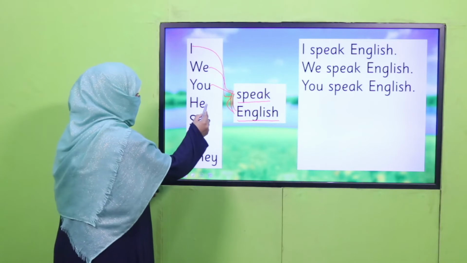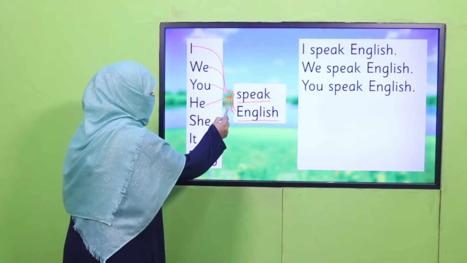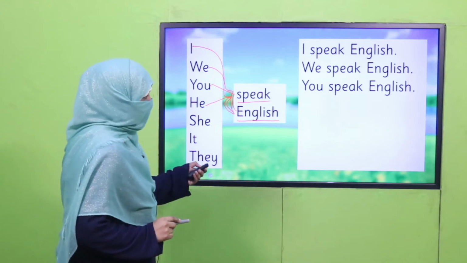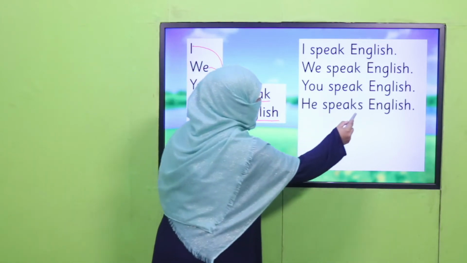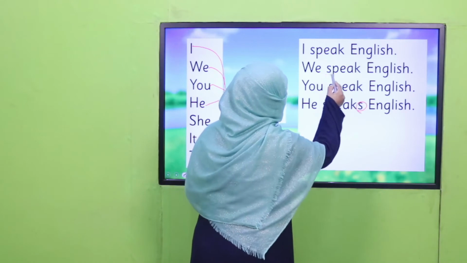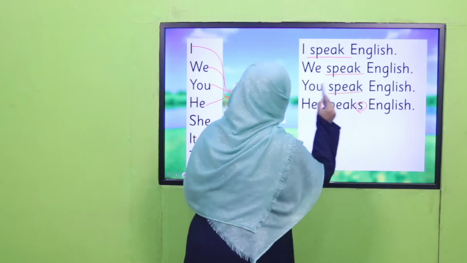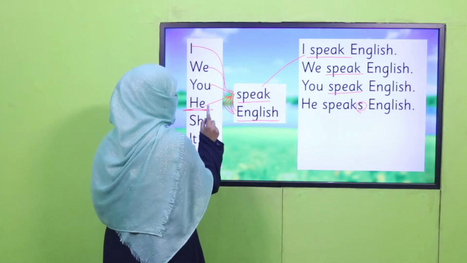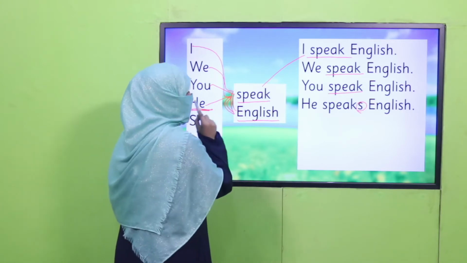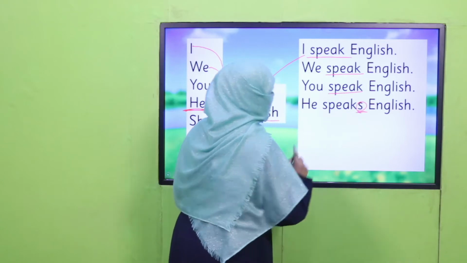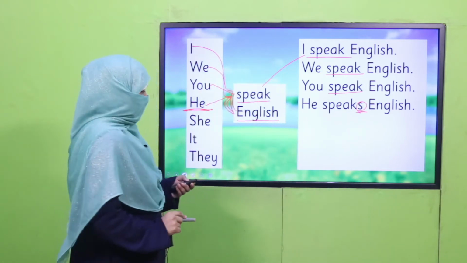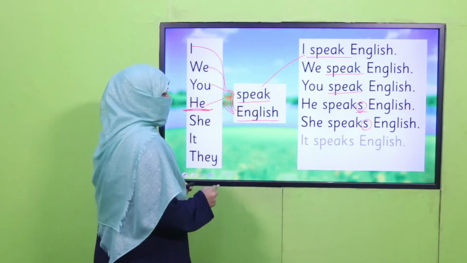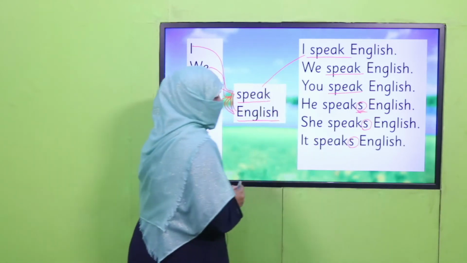Now you are going to take he with verb and with object. So what we are supposed to do? We will add s. He speaks English. Here we have not. We have just taken speak as a verb. But when our subject is he, third person singular male, we have added s to it. He speaks English. Likewise, she speaks English. Likewise, it speaks English. All right.